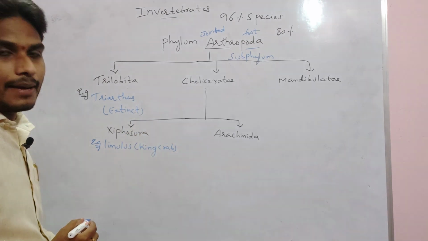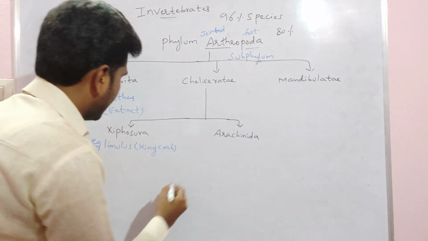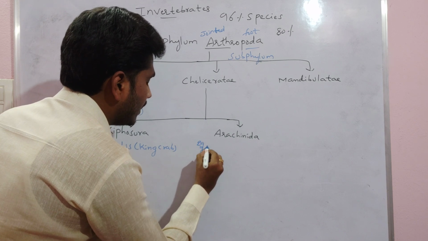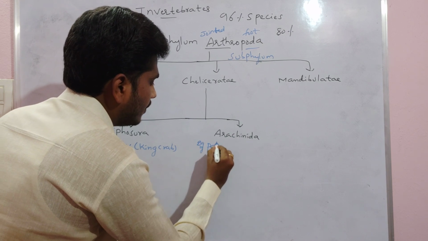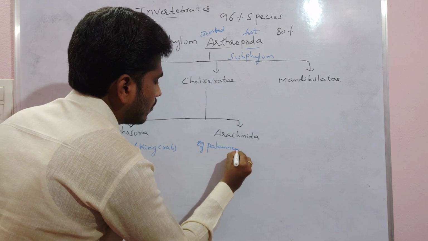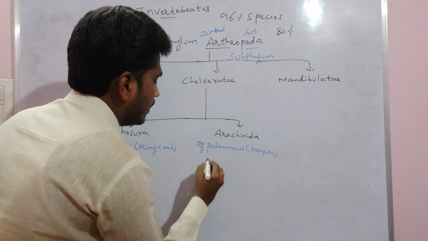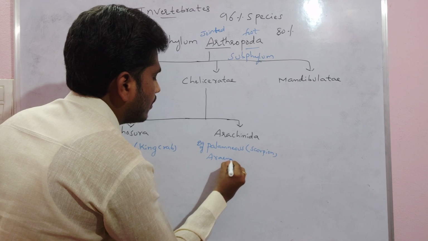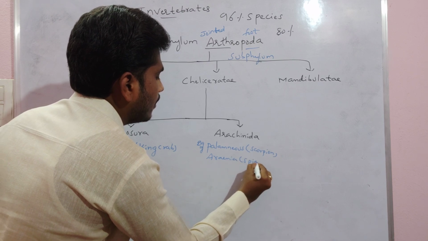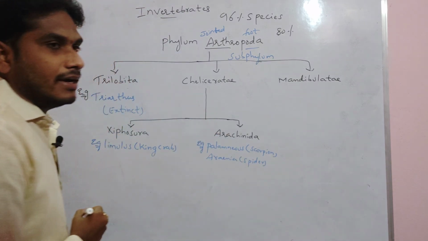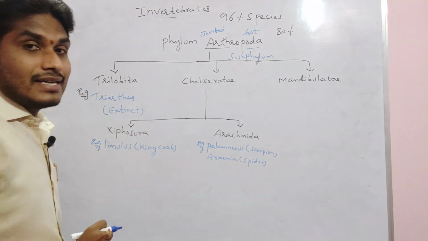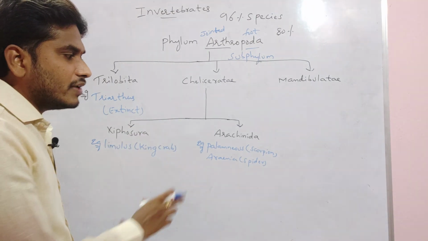Then the arachnidan class example is mainly Palamnaeus, which means scorpion. Then Aranea means spider. They are present in the arachnidans, and ticks and mites also are arachnidans.